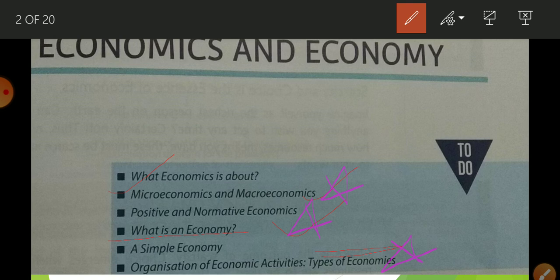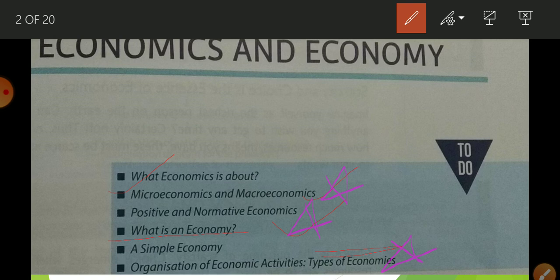Okay students, we had completed what do you mean by economics. So what do you mean by economics? Economics is a social science of human behavior which aims at allocation of scarce resources in such a way that producers can maximize their profit, consumers can maximize their satisfaction, and society can maximize social welfare. And why is it known as a social science? Because it is a study of human behavior, it is a study of economic activities. So that is why it is a social science.